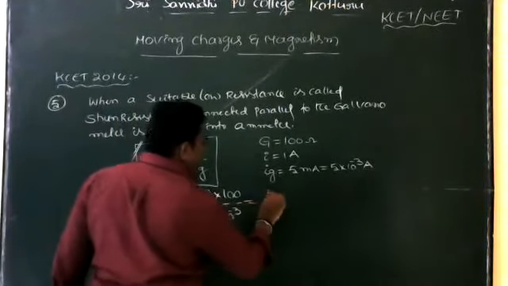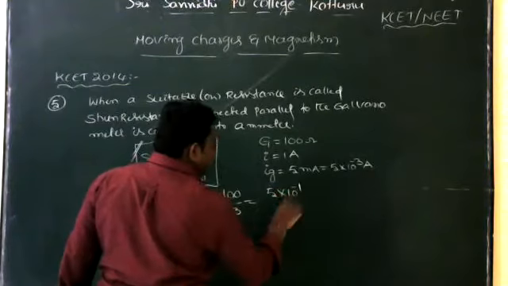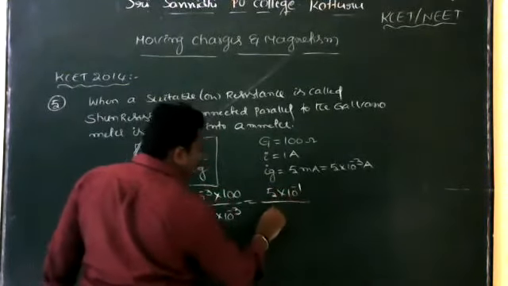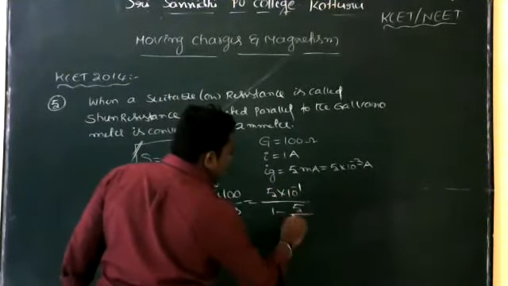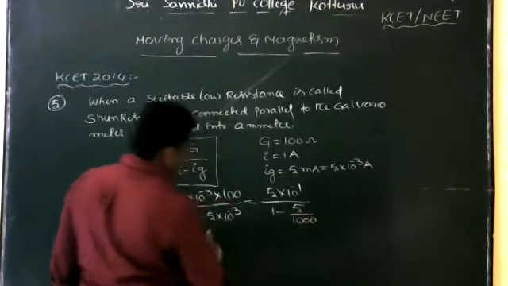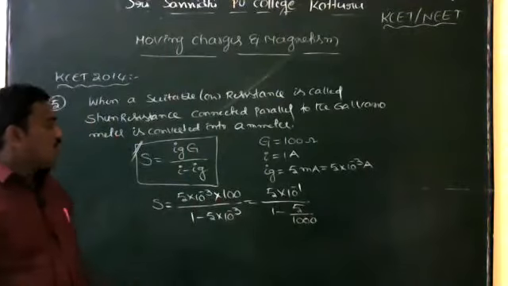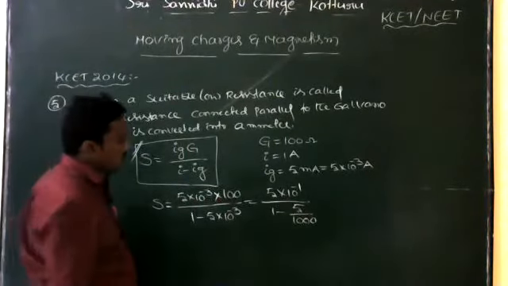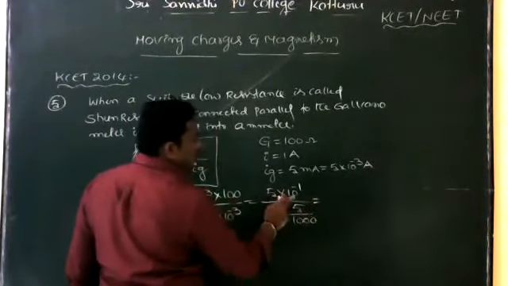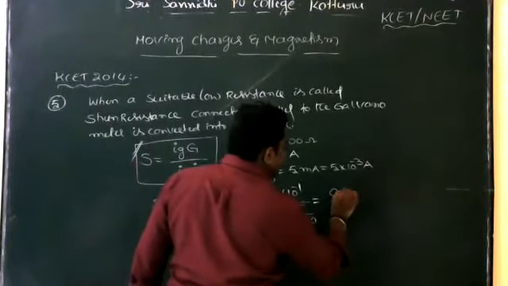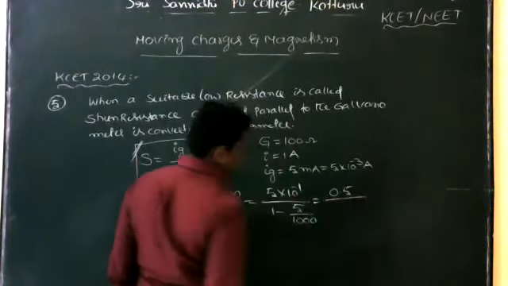That means 5 into 10 to the power of minus 1 divided by 1 minus 5 divided by 1000. 10 to the power of minus 3 can be written as 1 by 10 cube. So 5 into 10 to the power of minus 1 can be written as 0.5.